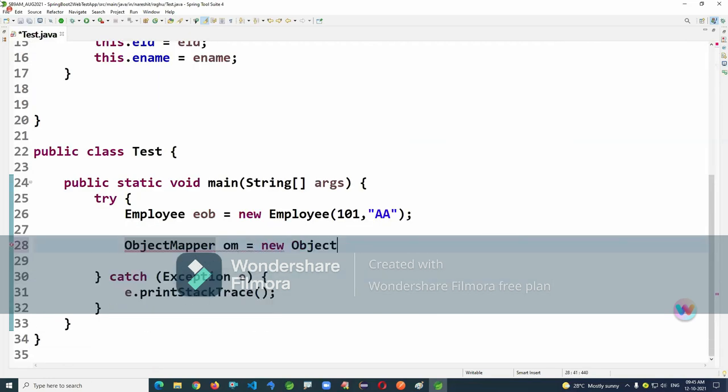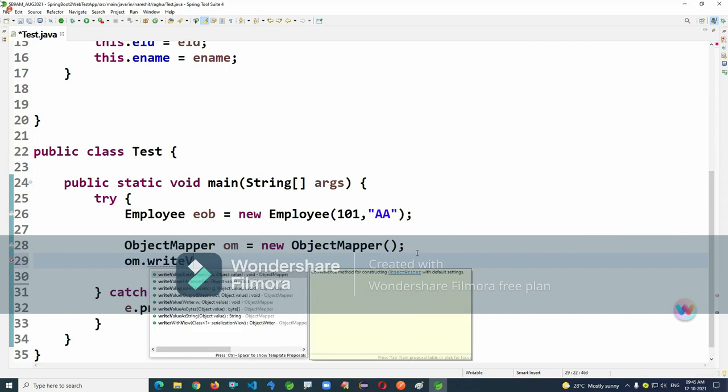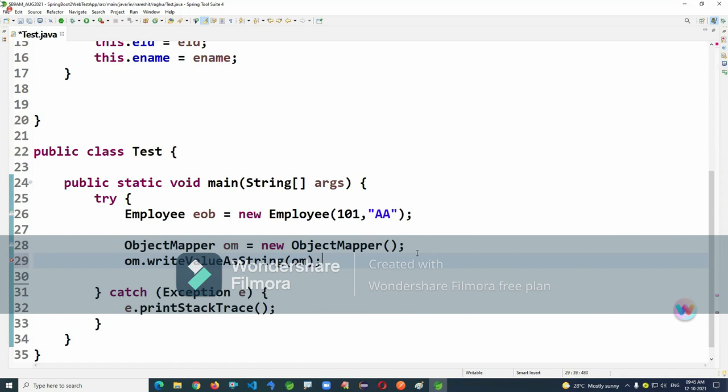This ObjectMapper class supports converting data, JSON to Java object and Java object to JSON. Now, in the first example, I have an employee object and I want to convert it to JSON format. In the future, we don't write this code manually. This is done by Spring Boot internally, but I'm just showing manual code here. You just practice one time and leave it. Write value as string, pass this object, which returns the JSON string.